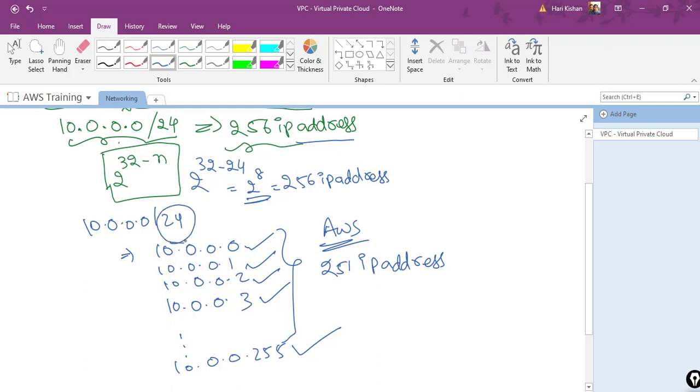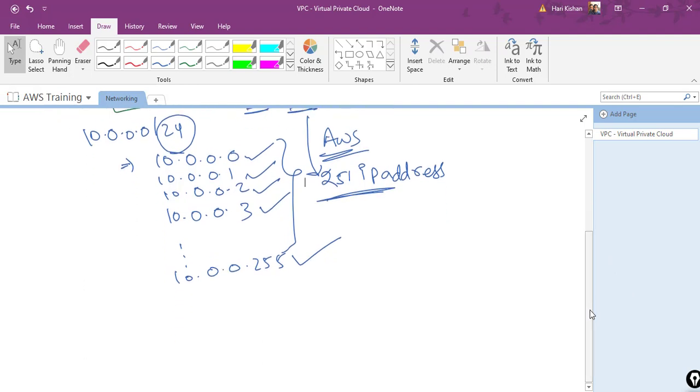So this is one very important exam question. They will give you a CIDR range, and they will ask whether you will get these many IP addresses or not. So you will have to ensure that 5 is subtracted from the number which we get. Even if we are saying 256 here, we will not have 256 because 5 IP addresses I have to remove, and I will only get 251 IP addresses. So this is a very important topic.